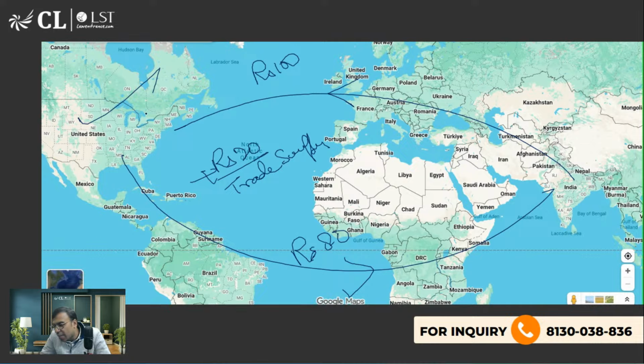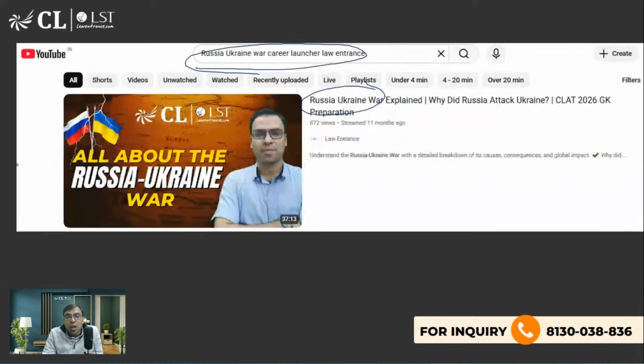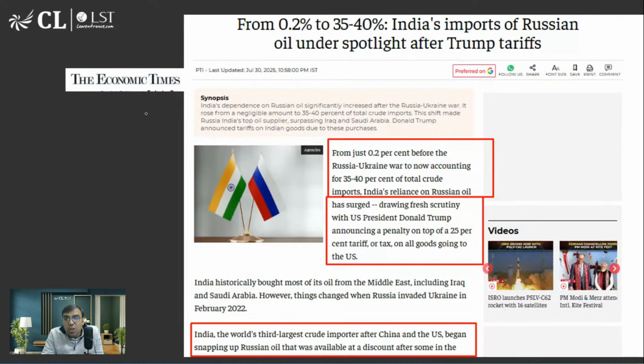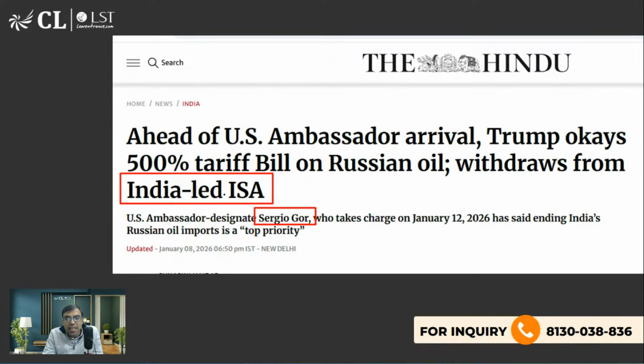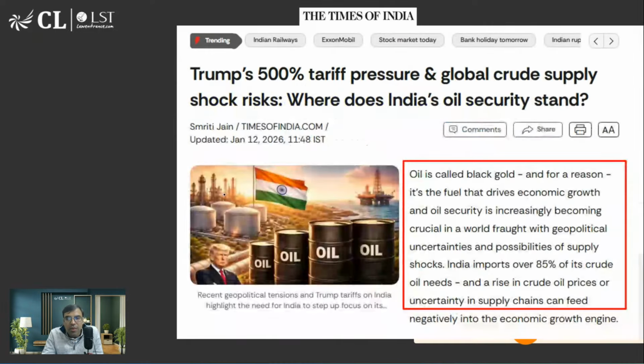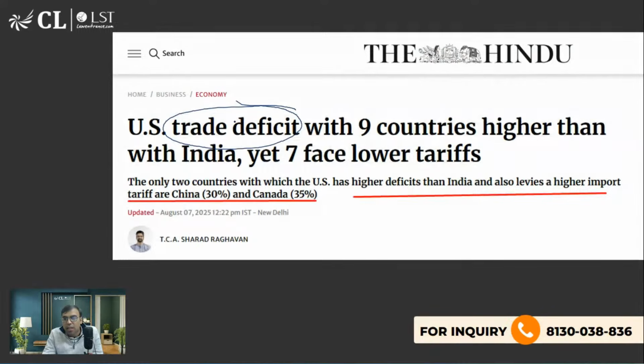Is any other country trading with Russia? Yes, China. China is doing trade with Russia. And there are some other countries, but prominently India and China are the two main countries that are buying Russian oil, etc. ठीक है, खैर. तो अब उसमें यह है कि trade deficit is also... imports of crude oil, 35 to 40% crude oil we are buying. Another reason is actually trade deficit. We'll discuss about it. तो होता क्या है, चाइना से एंड इंडिया से USA has trade deficit.